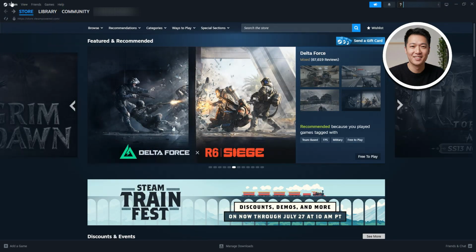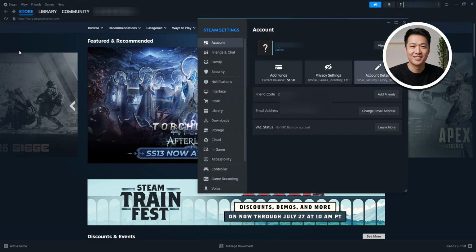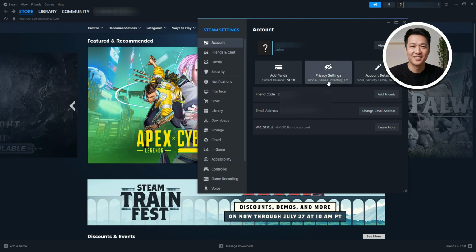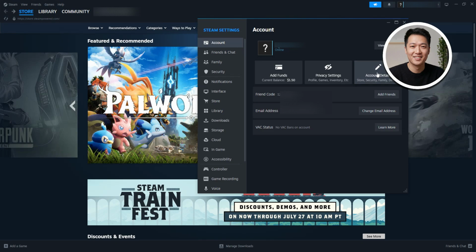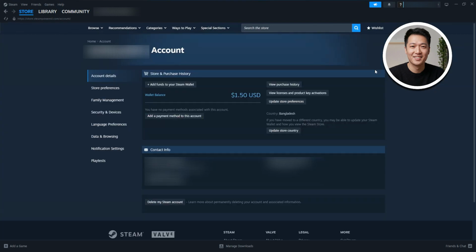Now, go over to Steam on the top left and select Settings. In the Settings section, you will get to see all of these options. From here, select Account. Once you're in the account, you will get to see Add Funds, Privacy Settings, and Account Details. Go over to your account details. Once you're here, you will get to see things like wallet balance and other settings options.